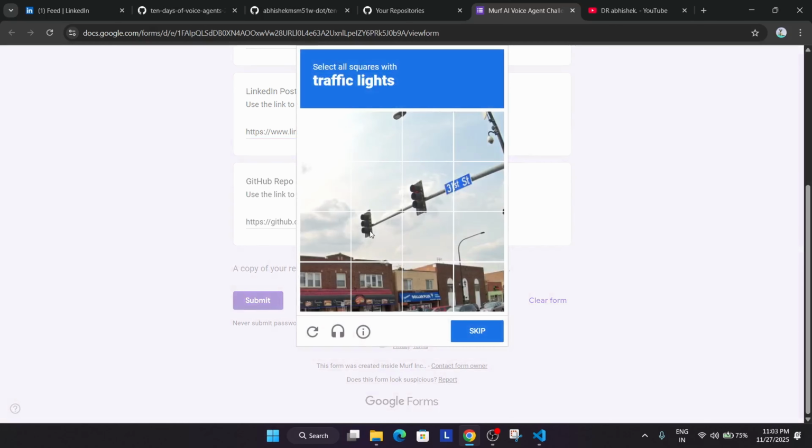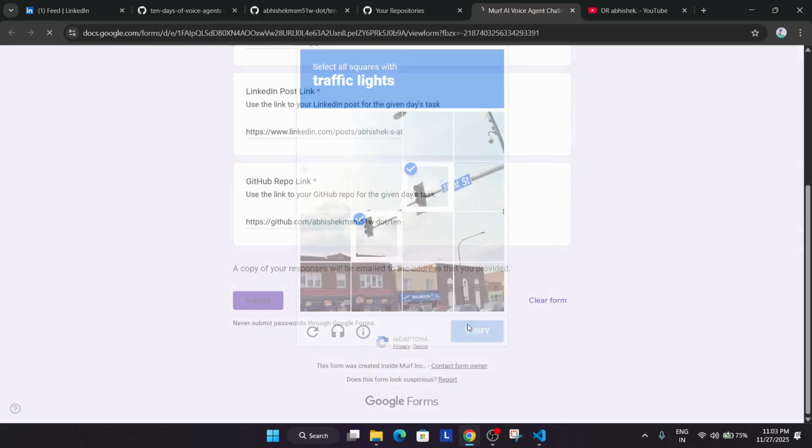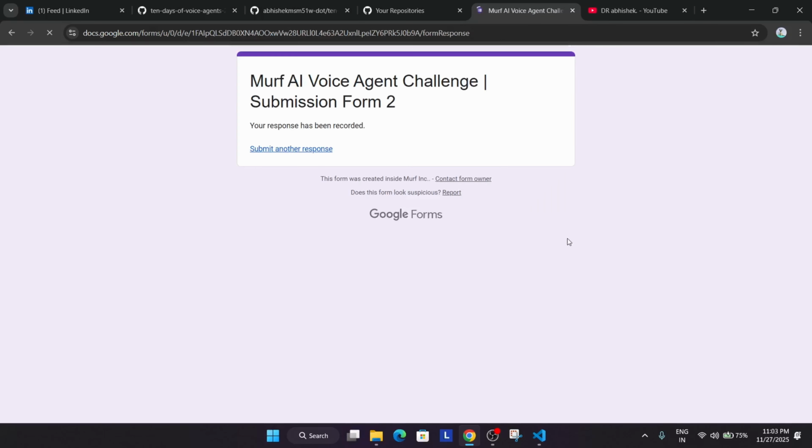First of all, let's fill the captcha. Sometimes by mistake you upload the LinkedIn URL in the GitHub section, or you update incorrectly, I mean, instead of day 7 you updated day 6. So you can refill the form. There is no issue. Okay, so this was the quick thing.